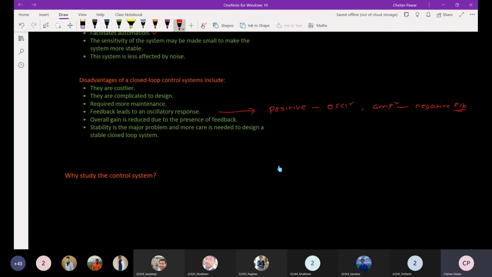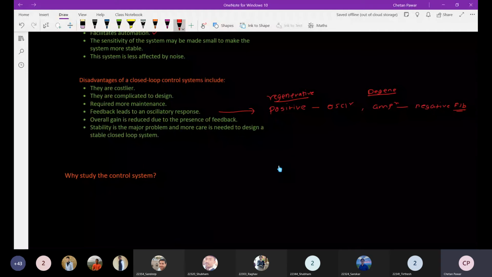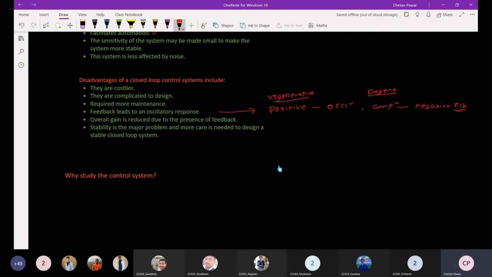That is also a disadvantage. So sometimes what happens, the system will become uncontrollable, right? Or unstable, in the case of oscillation in positive feedback. So continuously, this is also called regenerative feedback. And this is degenerative feedback. Okay. We will talk about these terms in detail, but for the time being, just understand that these are the disadvantages. Then stability. Stability is a major problem. Sometimes the system will become unstable.